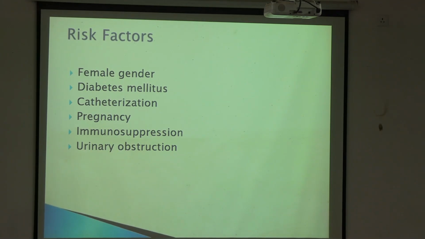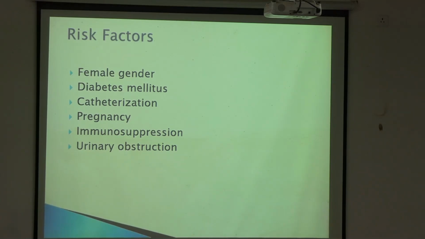Catheterization. If some patients have to be kept catheterized for long, maybe 1 month, 2 months, those patients also have a nidus of infection. When the catheter is introduced, the infection may enter through the introduction, or it is there, and the catheter is a foreign body after all. Nowadays we have silicone catheters which are much better, with less chance of infection.